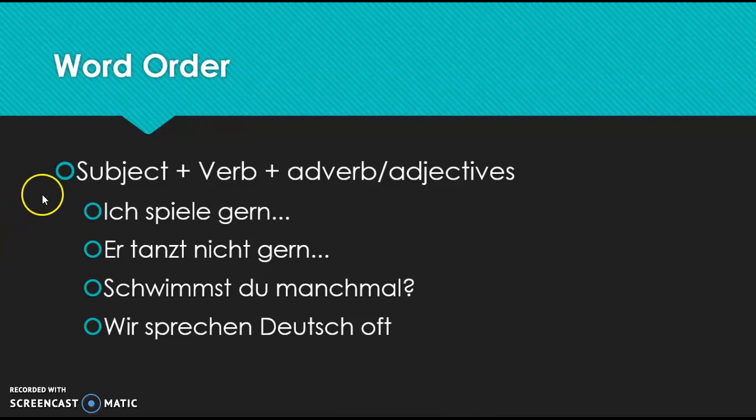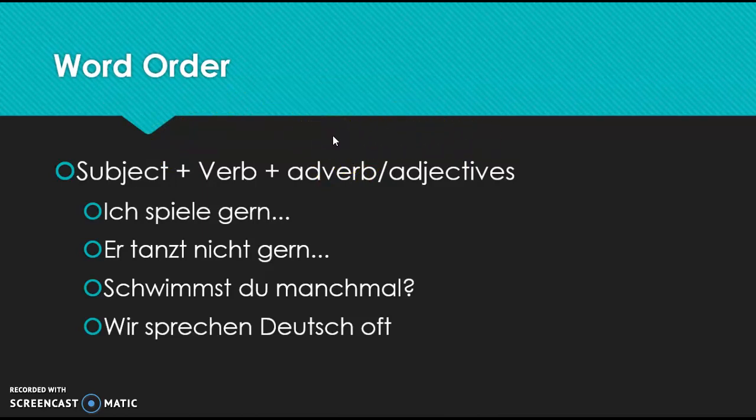So, in German, remember, the subject and the verb are always together. And generally, it's going to go subject and then verb. Verb is second in German. German is a verb second language. And in a sentence, it always goes second and is always next to the subject. So, these two are always together. And then your adverb and your adjectives are going to come after that.